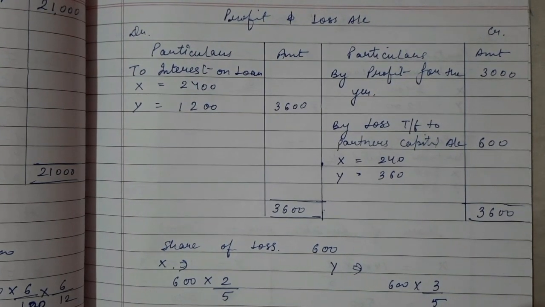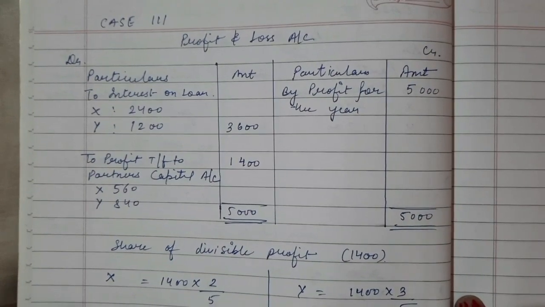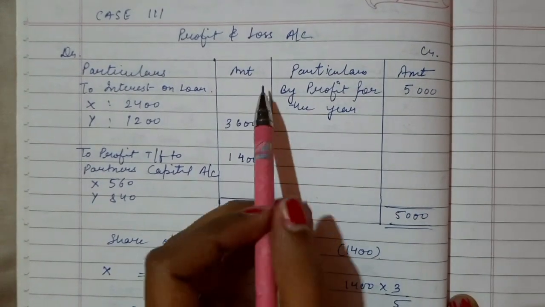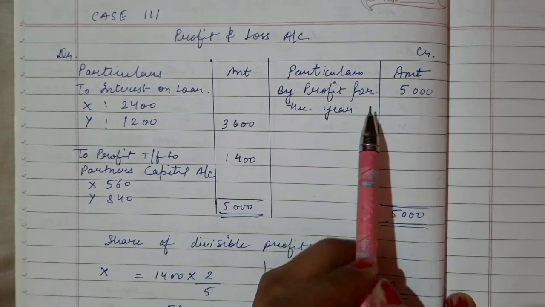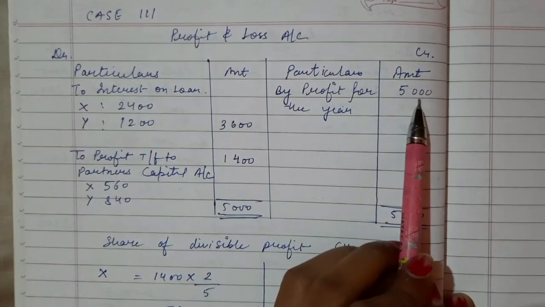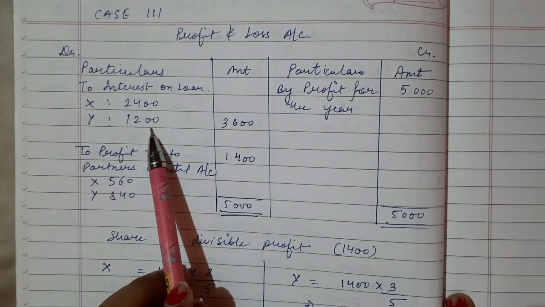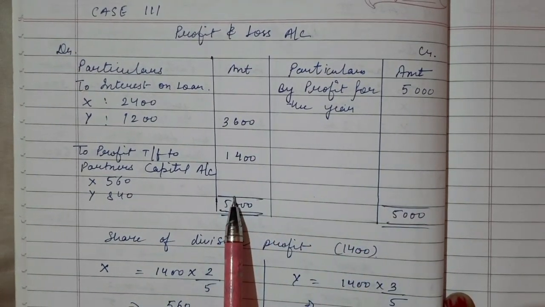So this was case number 2. Now we are doing case number 3. In case number 3, it is written that the profit before interest is 5000 rupees. It is similar to cases 1 and 2. Here is the profit, so I have written by profit for the year 5000 rupees. On the debit side, I have written interest on loan, the same, because interest on loan remains the same in all the cases. So it is 2400 for X and 1200 for Y.